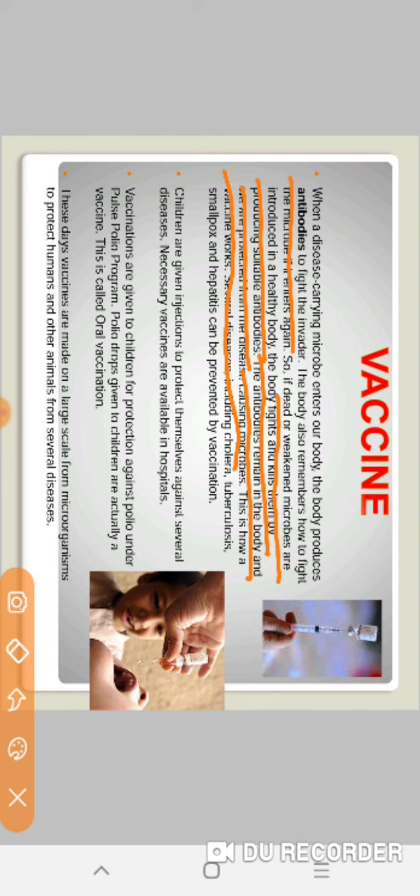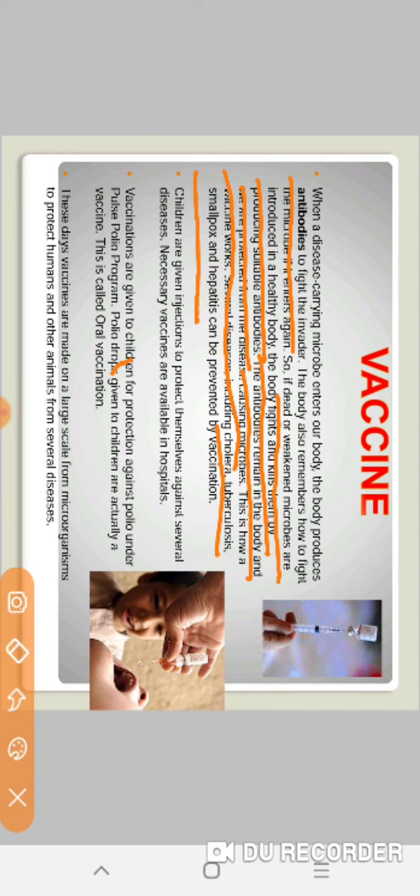You all were given vaccination when you were a child. What happens in the case of a vaccine? Dead or weakened microbes are entered into the body so that our immune system will improve and we may not get affected by the disease. What are the diseases that can be prevented? Cholera, tuberculosis, smallpox and hepatitis.